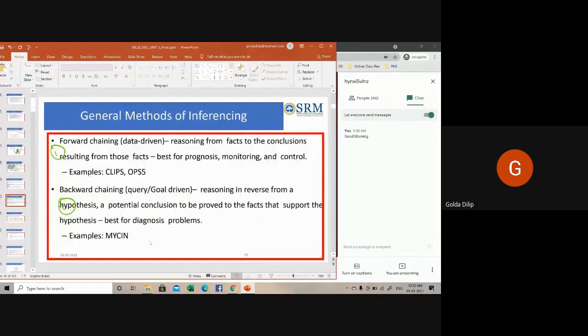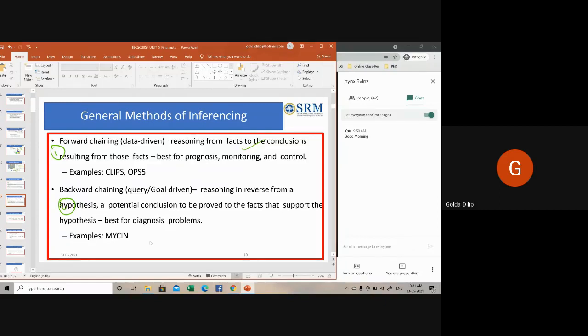Okay, so forward chaining means reasoning from facts to the conclusions. That is, what can happen next? The inference engine will be following a chain of conditions and derivations, and finally deduce the outcome. It will be considering all the facts and rules, then it will sort them before concluding a particular solution.